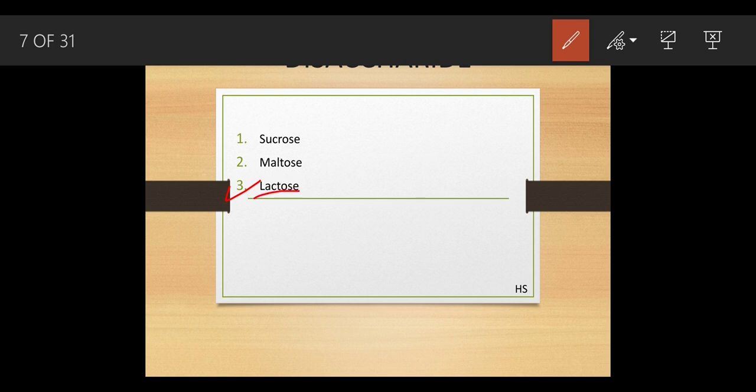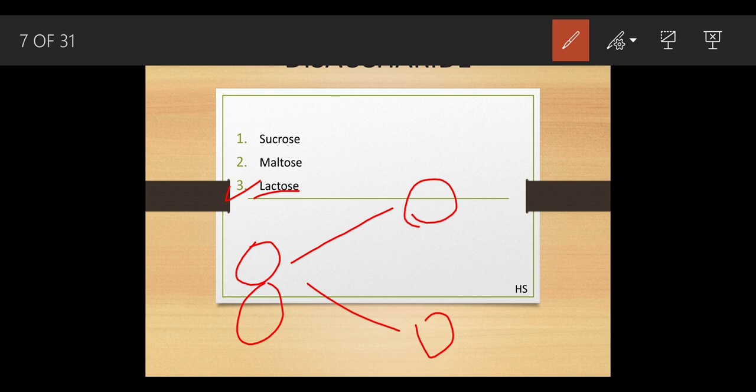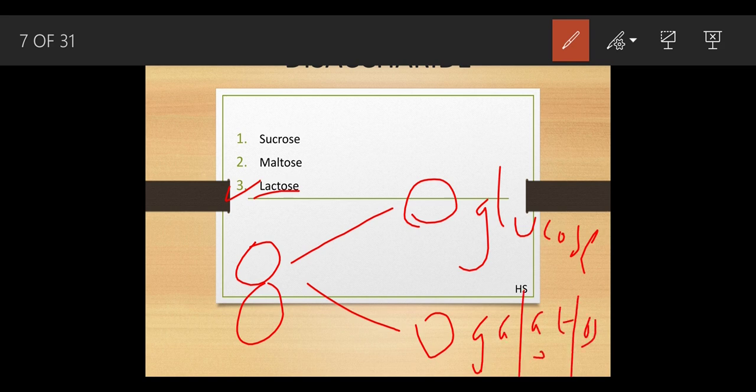This lactose, when it gets broken, it gets divided into 2 parts. This one is glucose, which is a monosaccharide, and this is galactose. Okay, this is galactose. So this was all about the disaccharide, the different types of disaccharide.